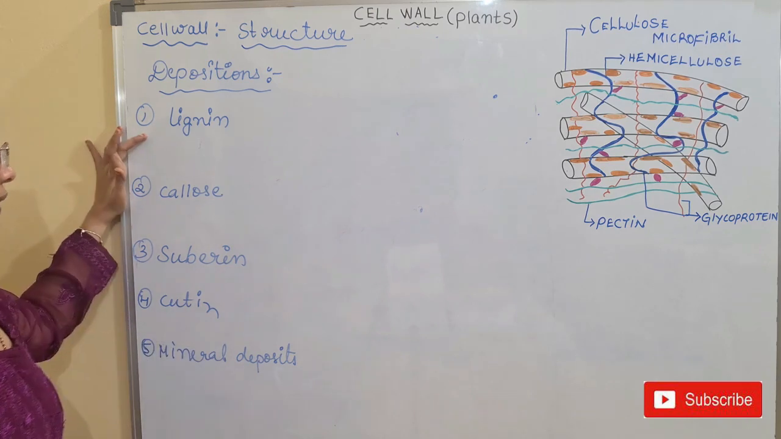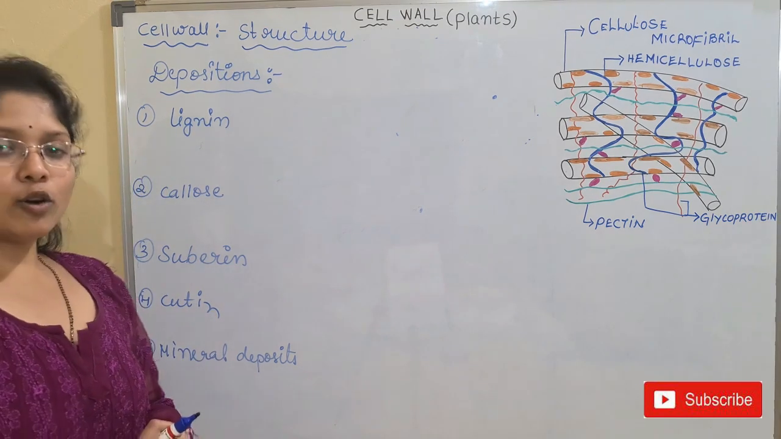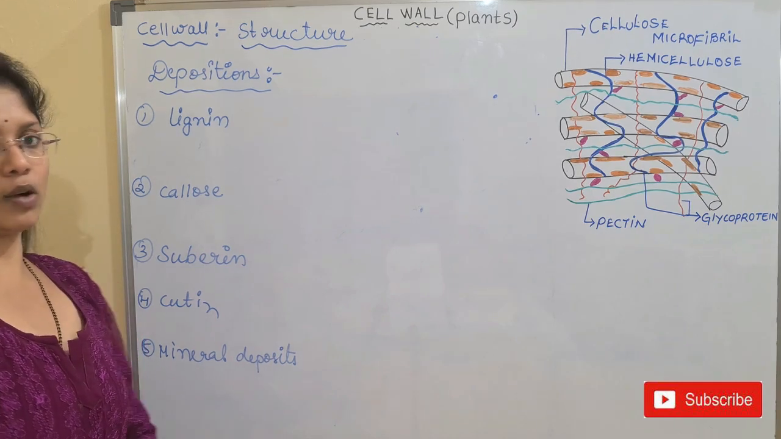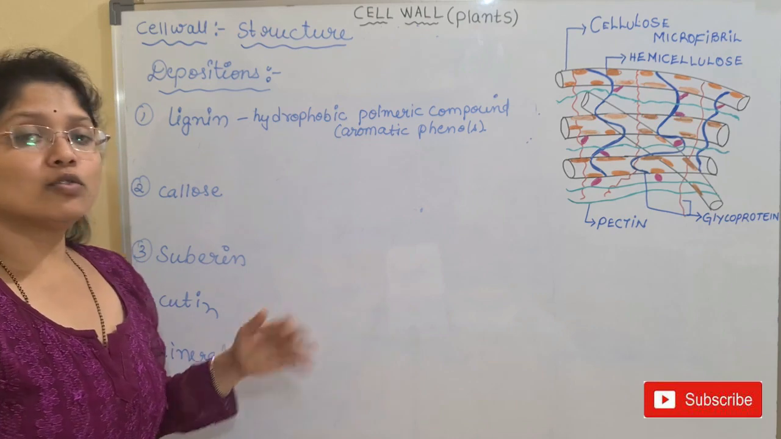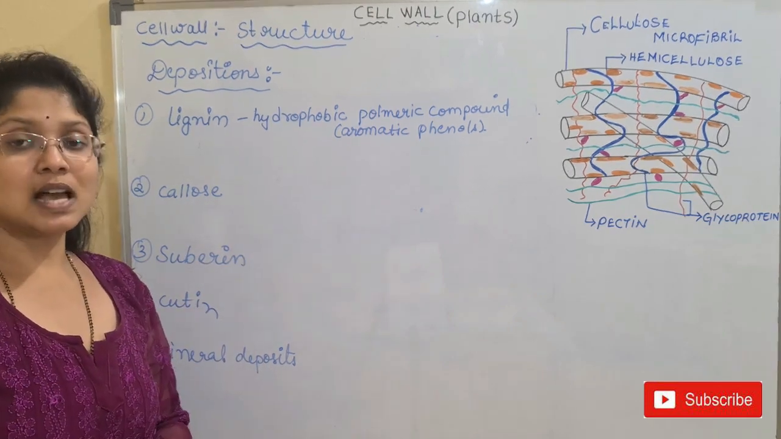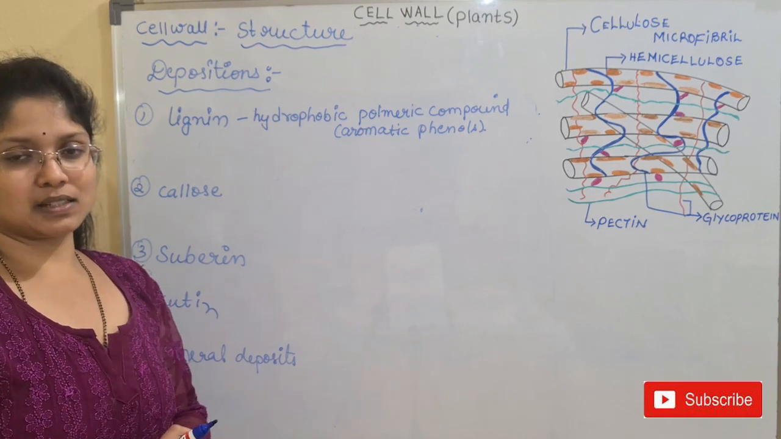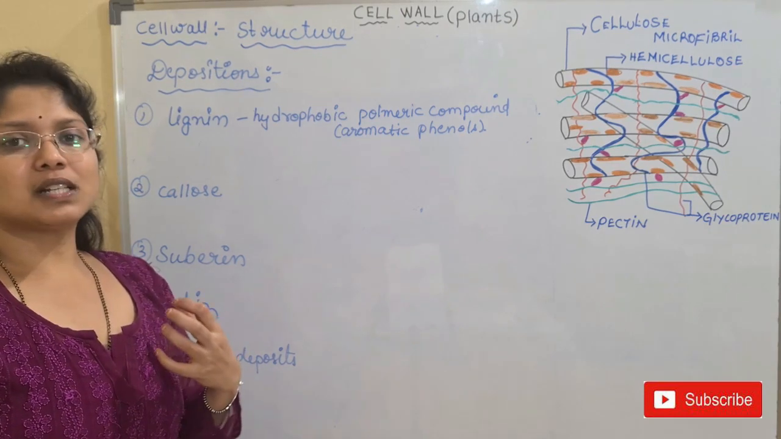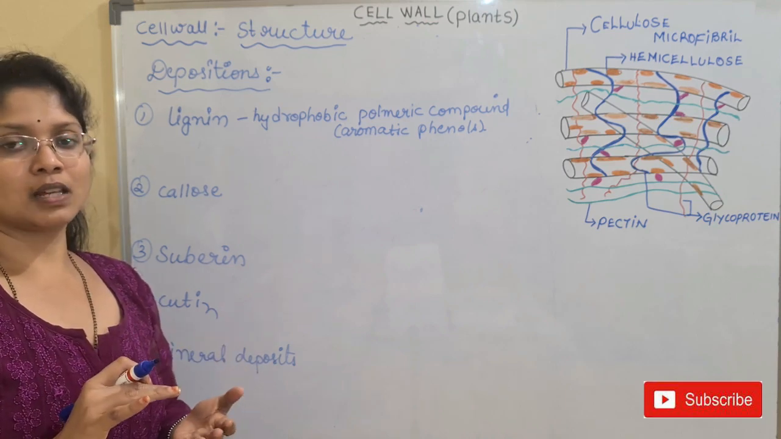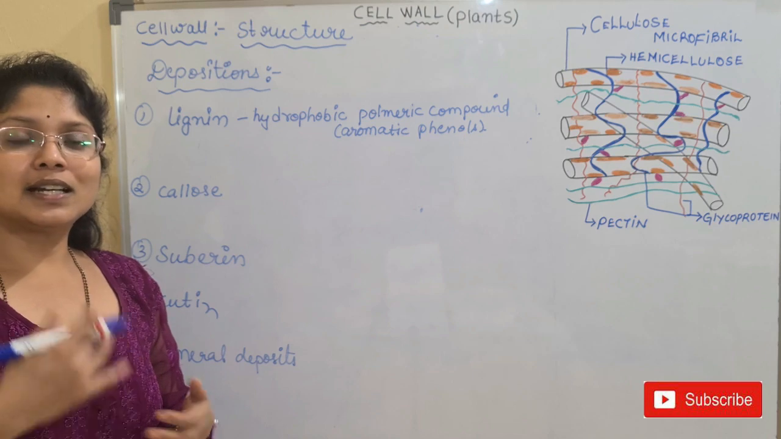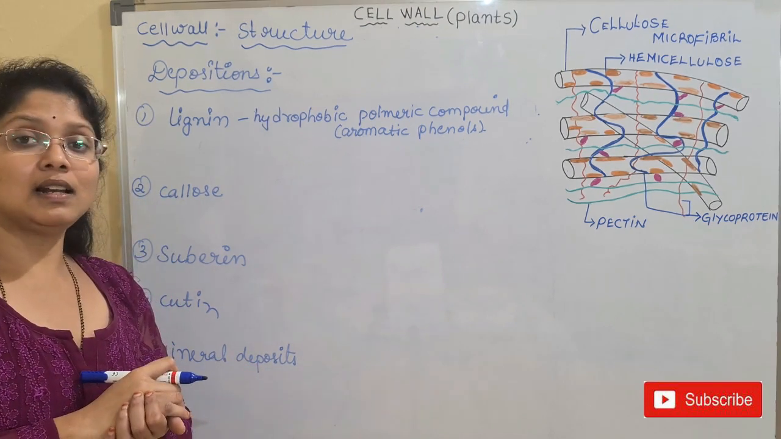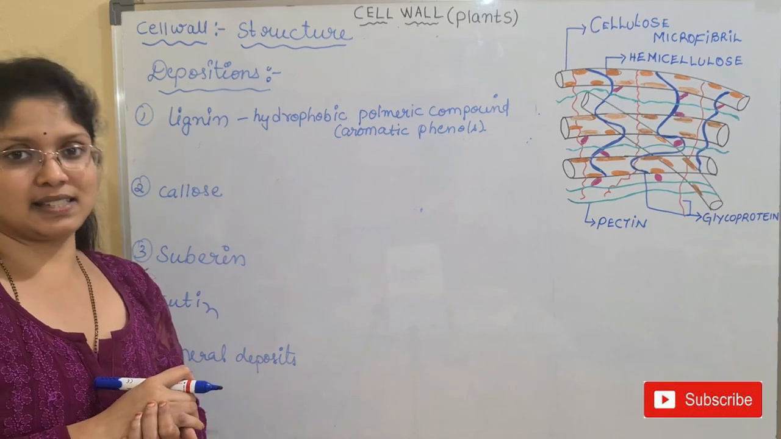The first being the lignin. This lignin is a kind of hydrophobic polymeric compound. They are made up of aromatic phenols, and this is a water-hating substance. Okay, and when this kind of substance is deposited on the cell wall, it will make the cell wall impermeable. Not only that, when lignification, the process of lignin deposition, is taking place on the cell, it will make the cell a dead cell.